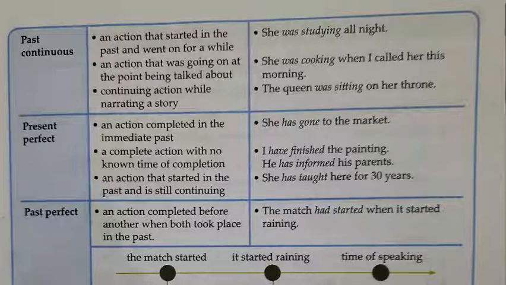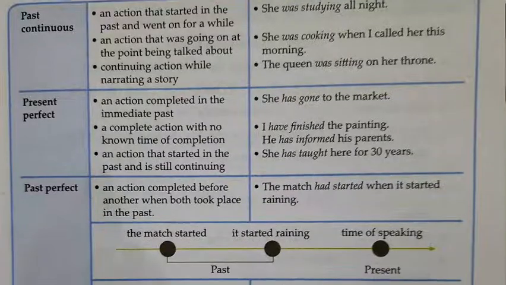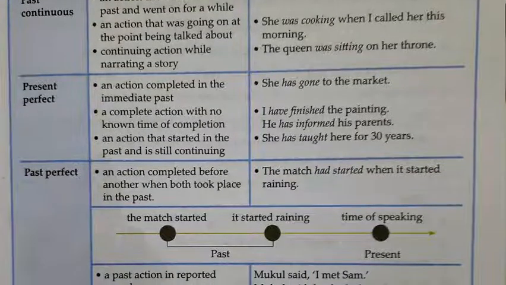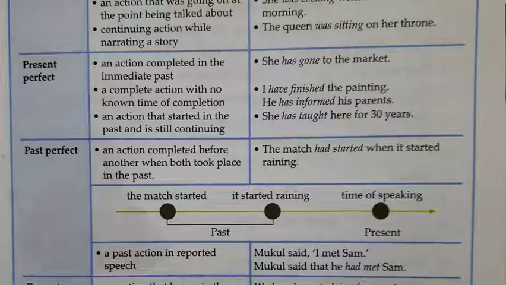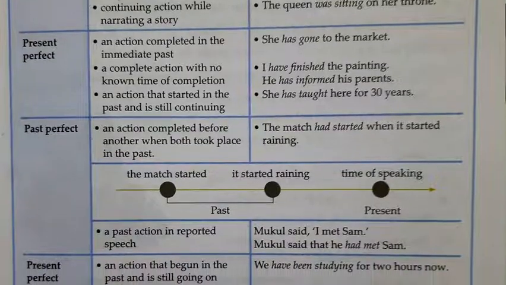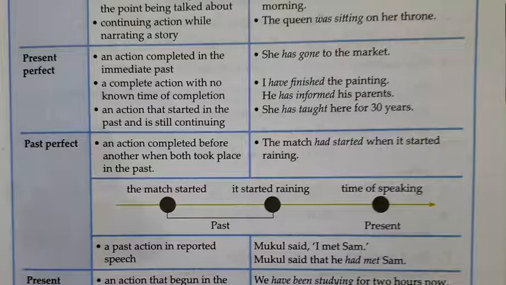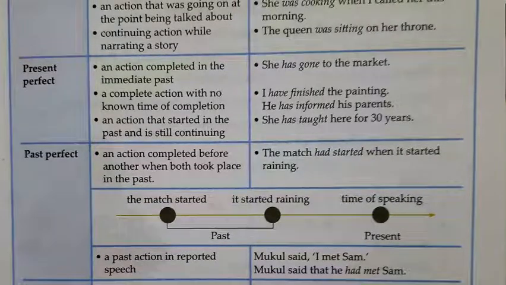Then we'll go towards the next, past perfect. Okay. So past perfect tense we will discuss. See here, uses of past perfect. An action completed before another when both took place in the past.